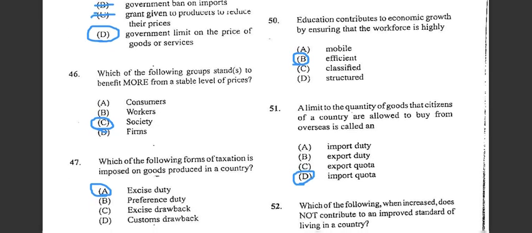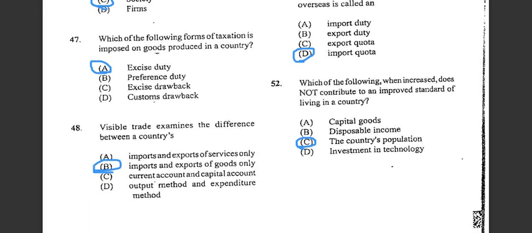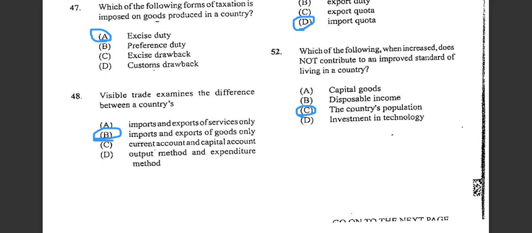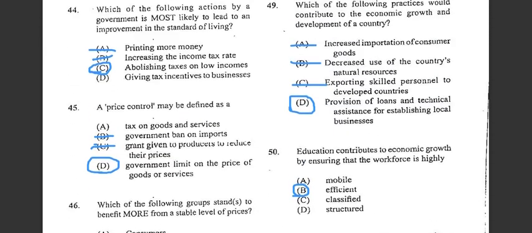Alright, number 46, we're almost through. Which of the following groups stands to gain more benefits from a stable level of prices? The answer would be society. Alright, number 47: which of the following forms of taxation is imposed on goods produced in a country? That would be an excise duty. Number 48 says visible trade examines the difference between a country's imports and exports of goods only.